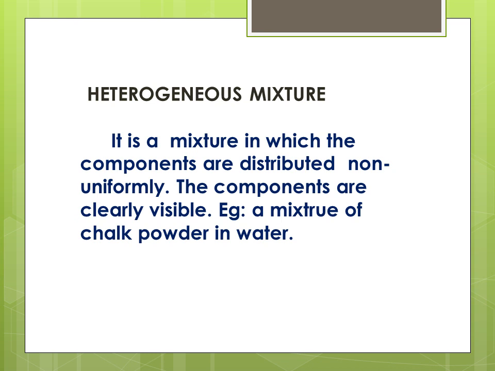We will study in detail what are suspensions and colloids. So heterogeneous mixture is a mixture in which the components are distributed non-uniformly. The components are clearly visible and can be identified individually. Example: we have sand in water, mixture of chalk powder in water, a mixture of soil and iron powder, a mixture of iron and sulfur powder. These are all examples of heterogeneous mixture.